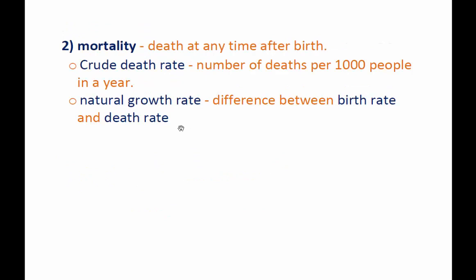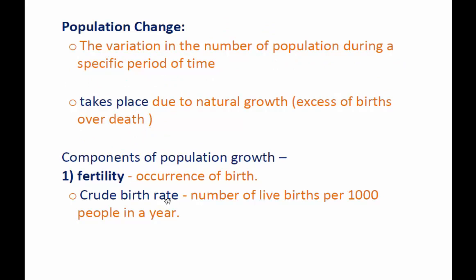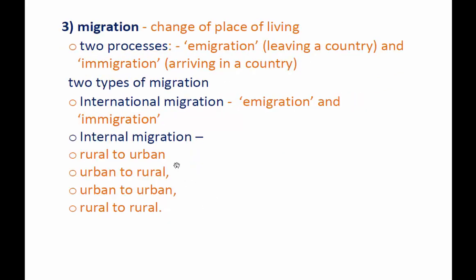So the natural growth rate will be calculated using the formula: the difference between birth rate and death rate, birth rate minus death rate. It is just a plus or minus arithmetic calculation. Natural growth rate could be calculated very easily if we know the number of mortality as well as the number of births. And we'll try to cover another one.